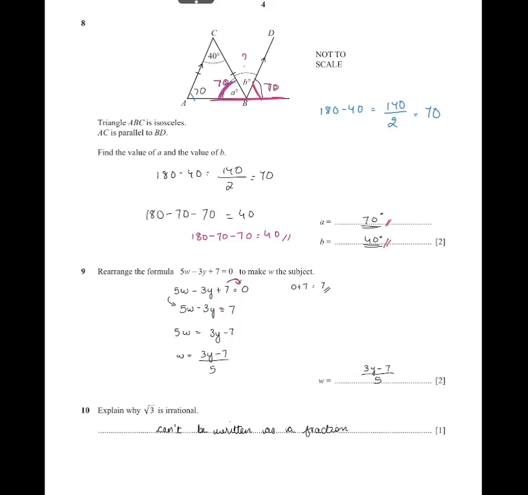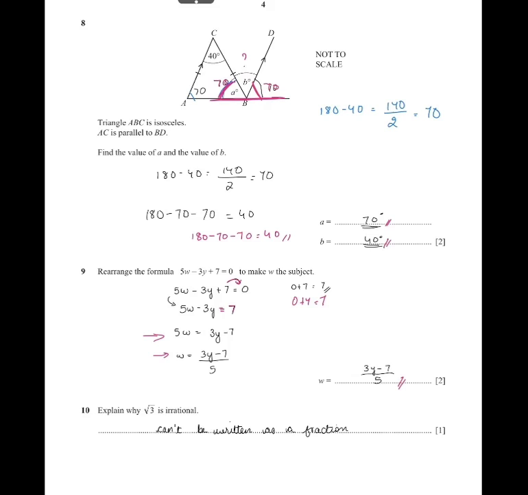So it becomes 7, as 0 plus 7 is equal to 7. Then 5w minus 3y is equal to 7. Since you have to make w the subject, you could do 3y minus 7, so you can bring it to the other side. So it becomes 5w is equal to 3y minus 7. Then to make w alone, you can just divide the whole equation by 5. So you get (3y minus 7) by 5.